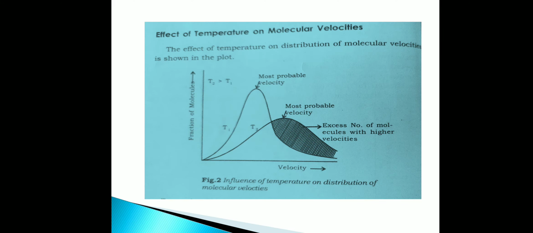This slide shows the effect of temperature on molecular velocities. Again, a graph is drawn with velocity on the x-axis and fraction of molecules on the y-axis, at two different temperatures, T1 and T2. T2 must be higher than T1. This graph indicates that the most probable velocity increases with an increase in temperature. The entire curve shifts towards the right with an increase in temperature. Thus, an increase in temperature increases the fraction of molecules having higher velocity.